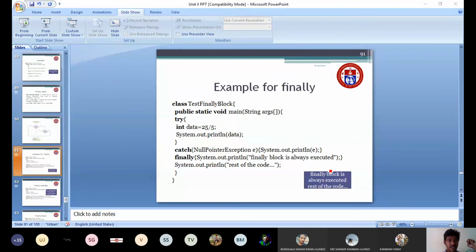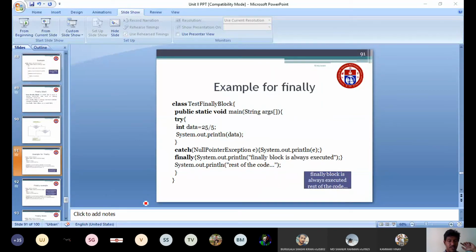What will be the answer here? First 5 will be printed, then "finally block is always executed," followed by "rest of the code."